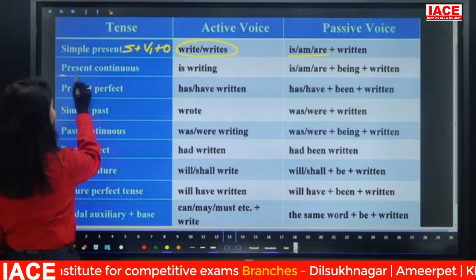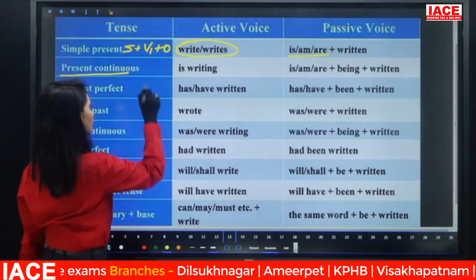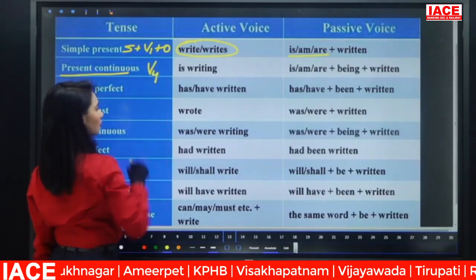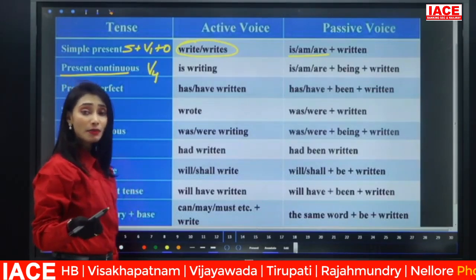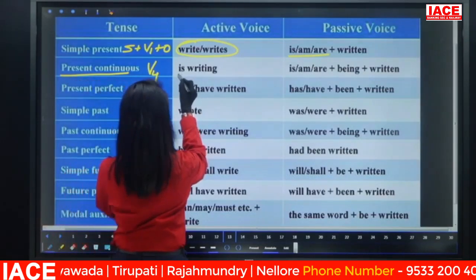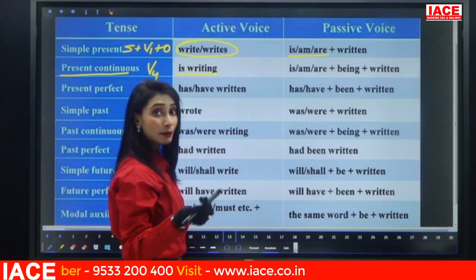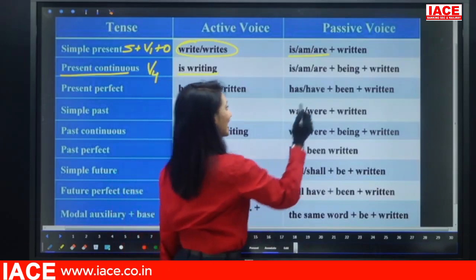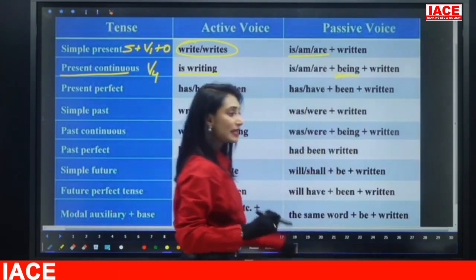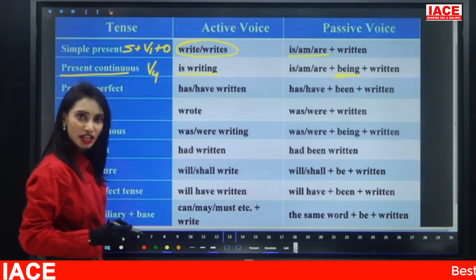Now, present continuous. If the sentence is in present continuous, the verb should be in V4. Is, am, are plus V4. So here I have taken is writing. How will it be converted? Is, am, are plus what is the be form? Being. That you should remember. Being plus written.